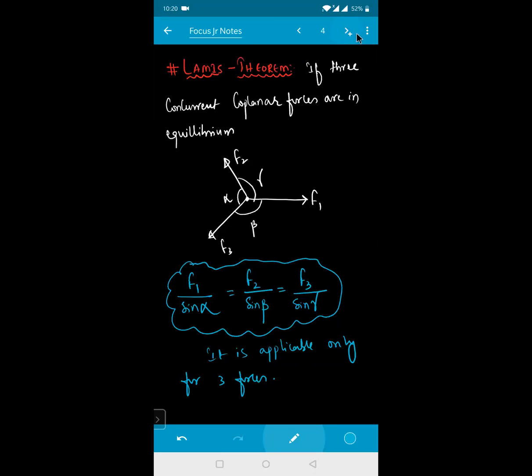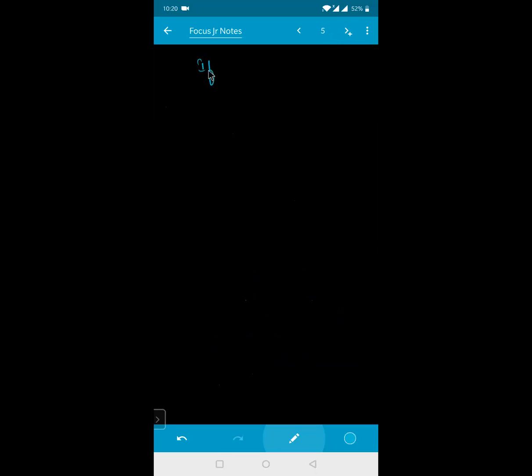If forces are more than three, then use the component approach. Use the component approach to solve problems. That means like vectors, resolve them and try to work it out.